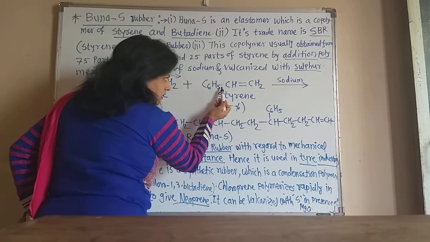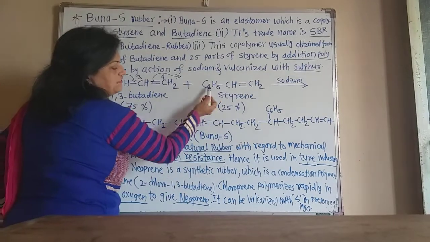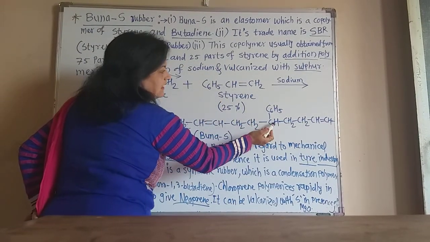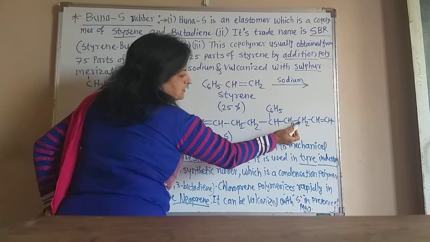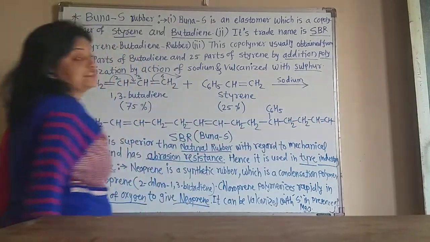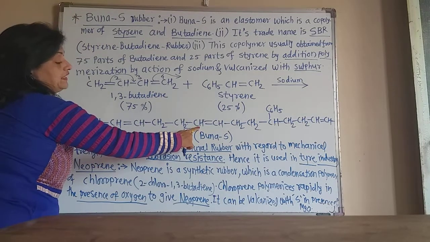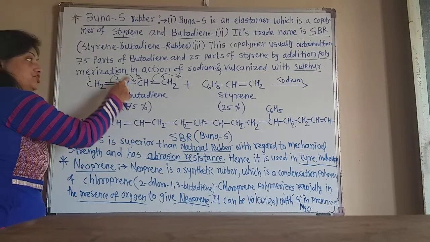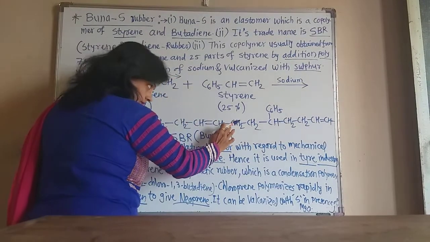Now this benzene ring attaches as a side chain here, and again there is another butadiene unit, CH2, CH2 dash CH double bond CH. In this way, the first two butadiene units get attached by addition polymerization, and the second butadiene unit adds into the styrene.